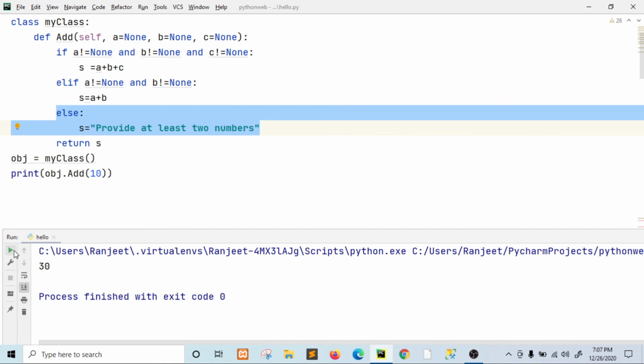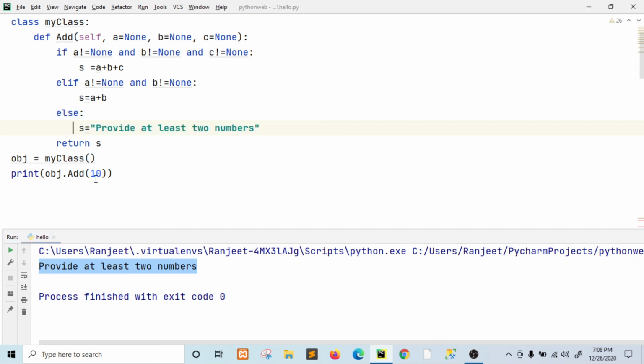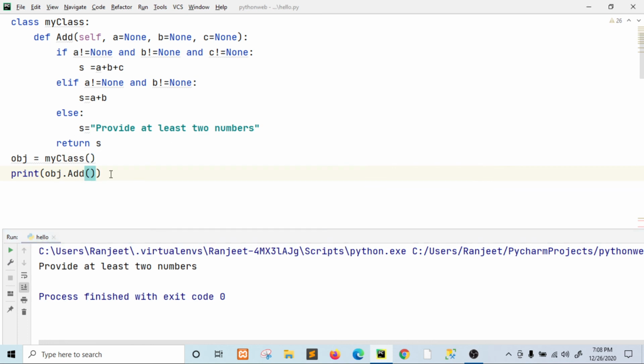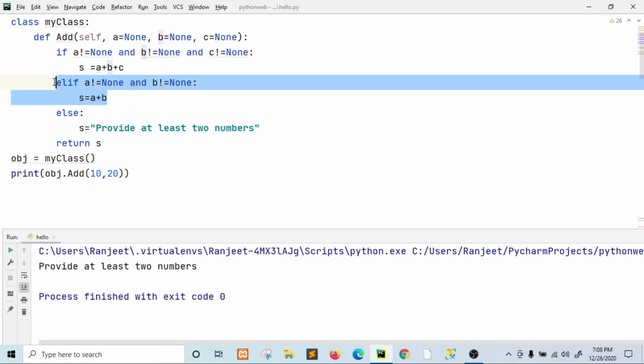Now run this, you can see. So the else condition is executing because we are providing only one. Here it is saying, provide at least two numbers. If you do not provide any number, then the else condition will also execute. If you provide two numbers, then this else if condition will execute. You can see 30, right?